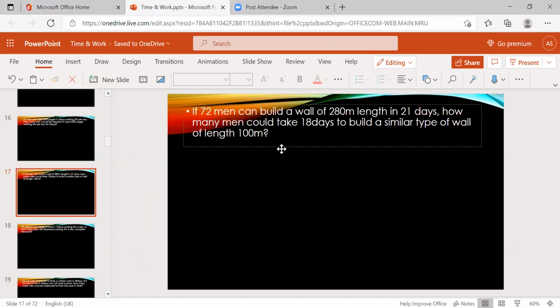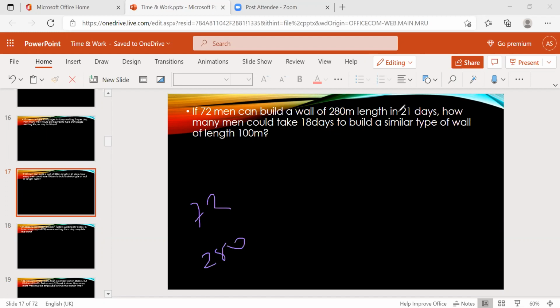If 72 men can build a wall of 280-meter length in 21 days, how many men could build a similar wall of length 100 meters in 18 days? Same type of problem. 72 men, work is 280 and days is 21.